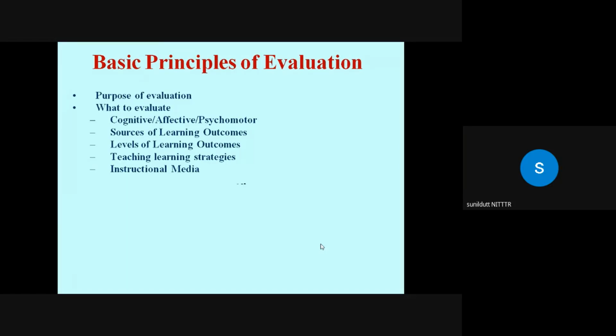Then another principle is that as a teacher, you need to know the models of evaluation, the strategies of evaluation. So it means selecting an evaluation technique. You have to select an evaluation technique in terms of its relevance, objectivity, and accuracy to the characteristics. So as a teacher, you need to know the guidelines of writing good quality different types of test items, like essay type test items and multiple choice type items. There are basic guidelines which make those items well prepared.